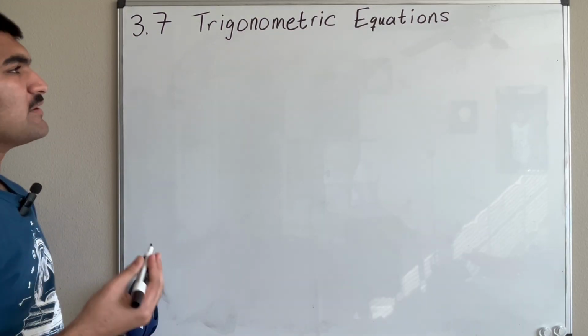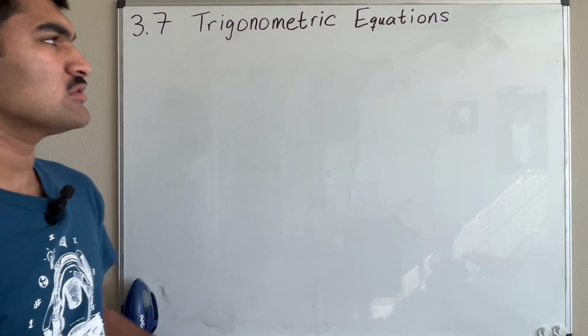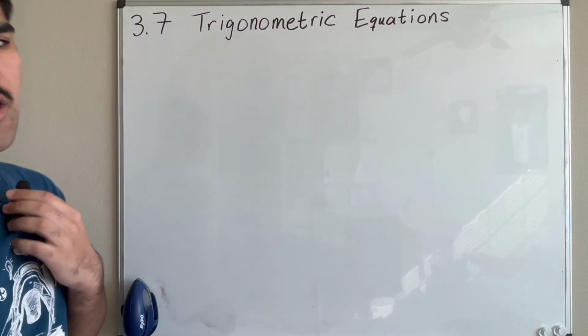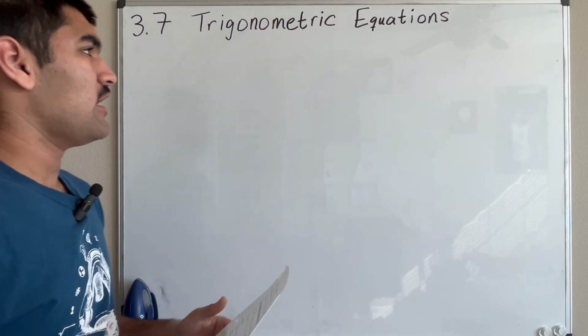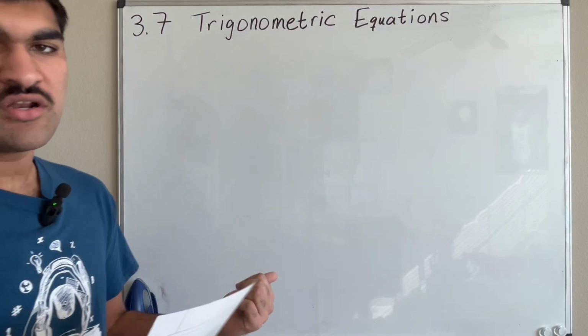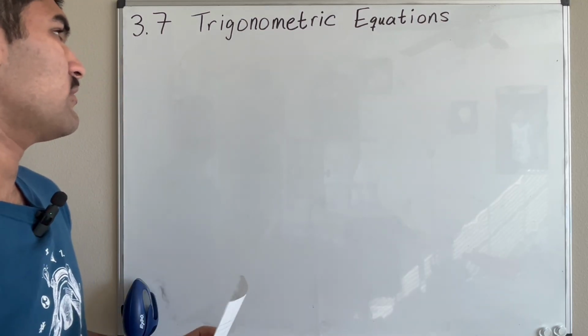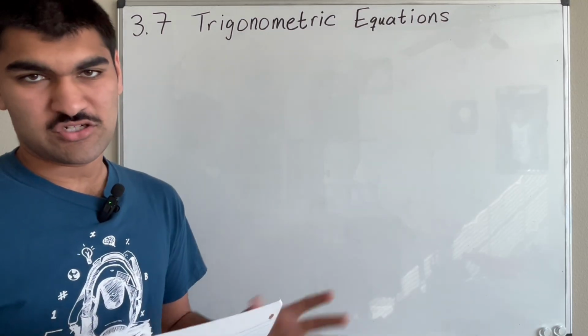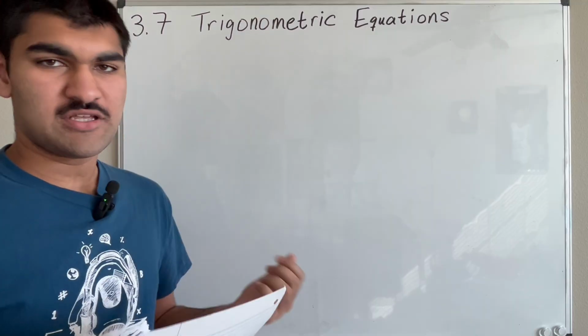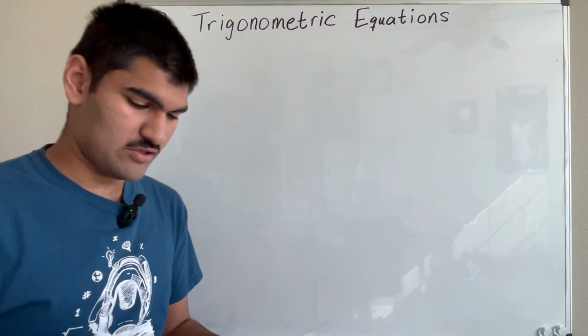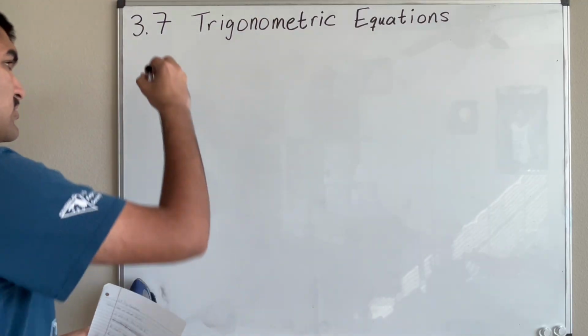Alright, so basically there's mainly only two types of trigonometric equations that you can be asked for. The first one is they might ask you to solve a trigonometric equation on an interval, and the other version is you just solve for all real values. So let's do an example of the first case.